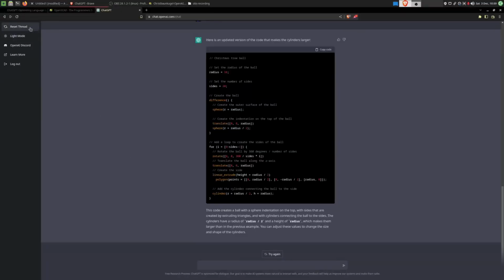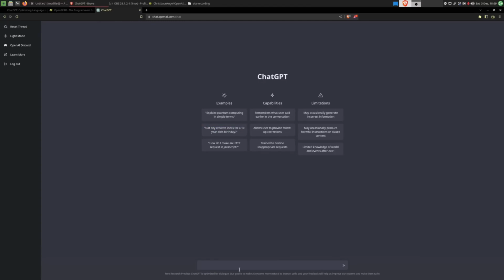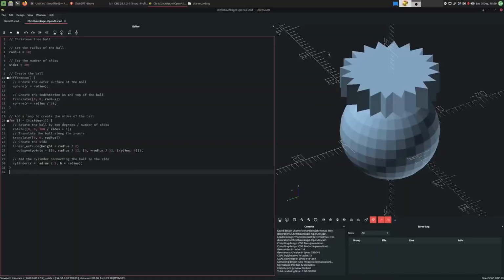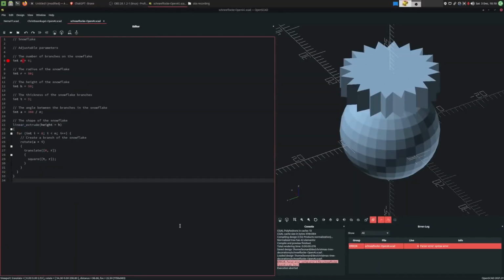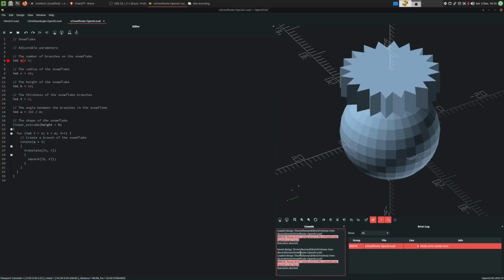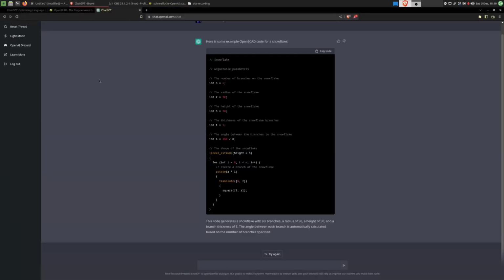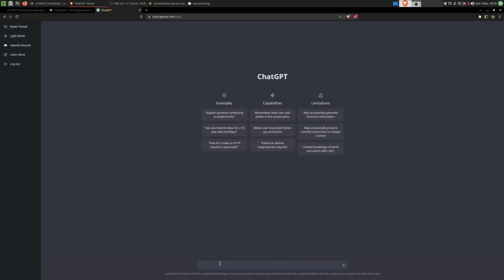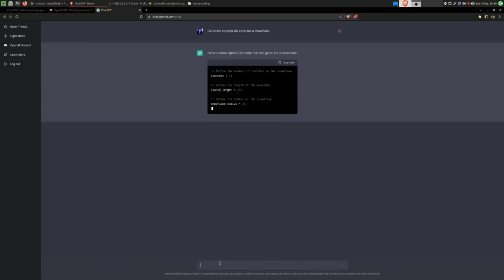Let's reset this thread and start anew. Perhaps this time with a snowflake would be nice. That's a lot of variables. And it seems like this time around we are getting an error. The code it generated did not use proper syntax. That can always occur. We didn't get lucky this time, but I will just copy exactly the same prompt and ask it again, because every time it gives a different answer.